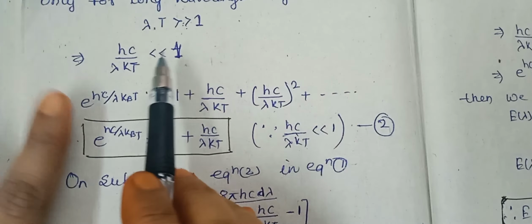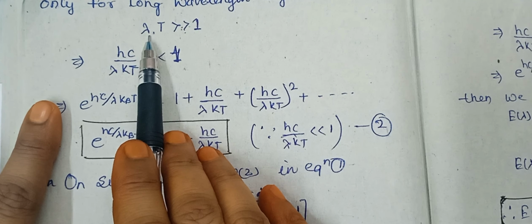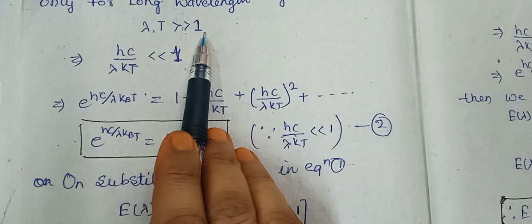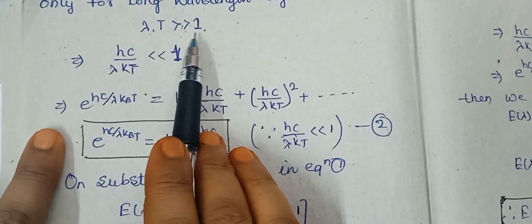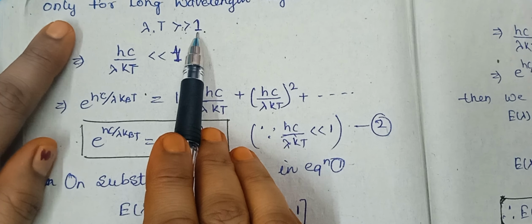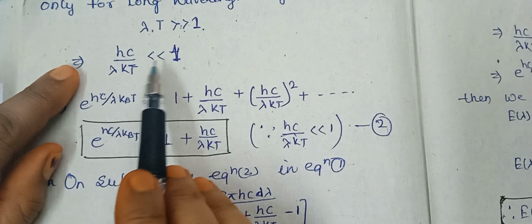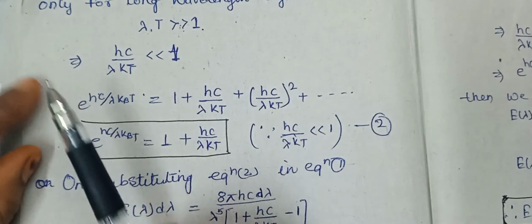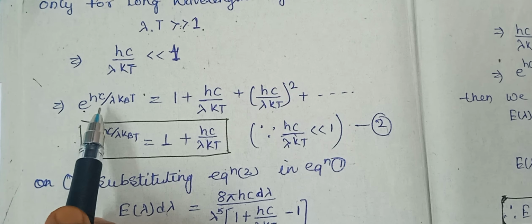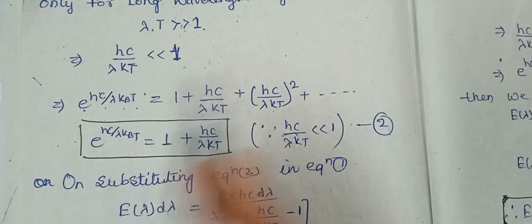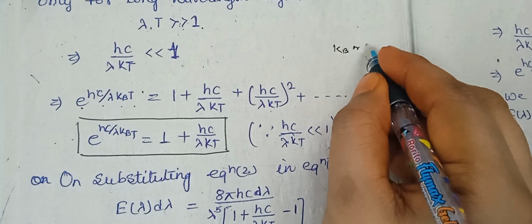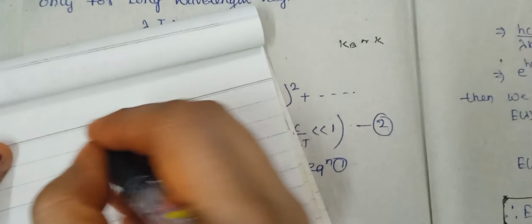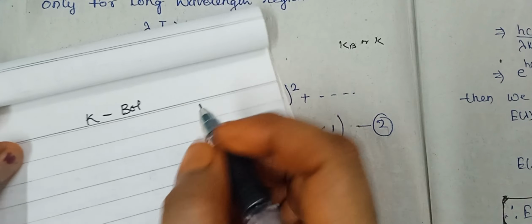Only for higher or long wavelengths, lambda into T is greater than 1. If the wavelength is larger, it is obvious that its value will be greater than 1. If it is greater than 1, then hc upon lambda kT is less than 1. If this value is larger, then the other value will be smaller. Now, e to the power hc upon lambda kBT. Sometimes we write kB or k; both are the Boltzmann constant.